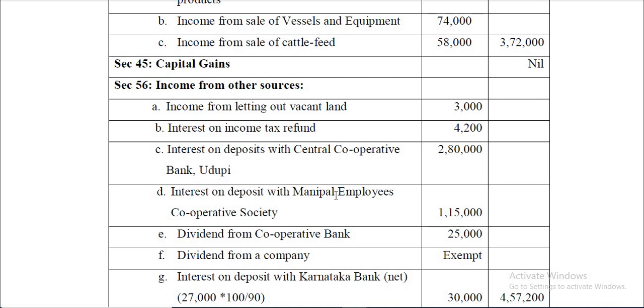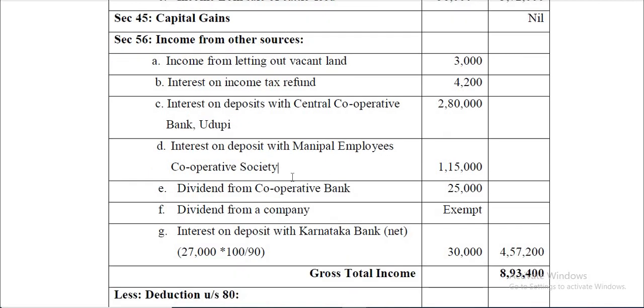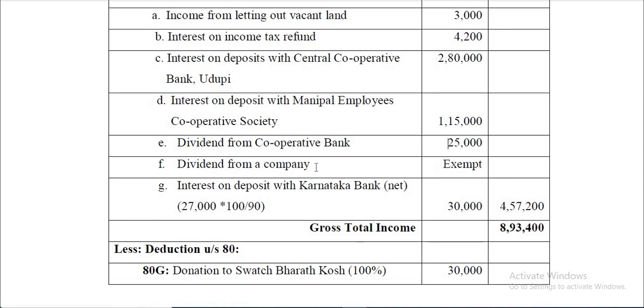Interest on deposit with Manipal Employees Cooperative Society, that also comes under income from other sources, and further it comes under 80P. Dividend from cooperative bank, and this again will come under 80P. Dividend from a company, I have already told you it is exempt up to 10 lakh. Earlier entire amount was exempt, but now recently a ceiling has been fixed. So up to 10 lakh it is exempt, over and above that it is taxable.